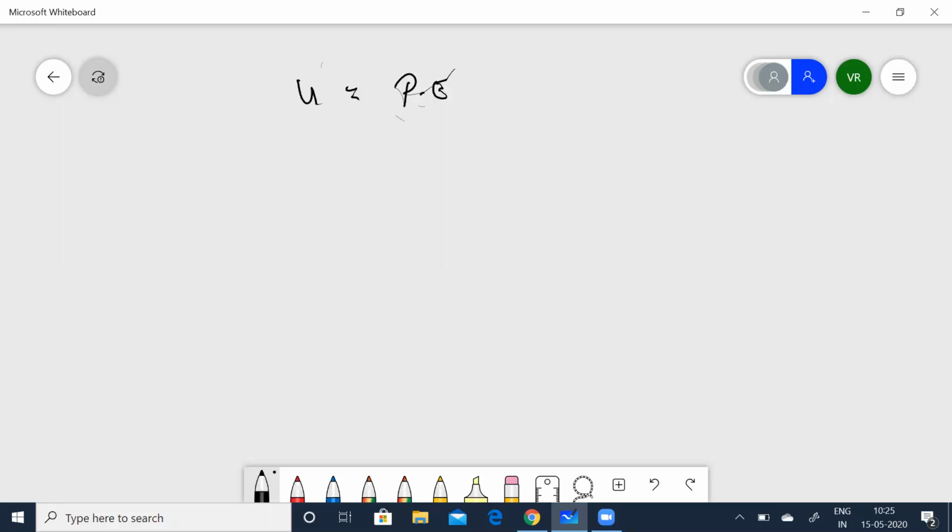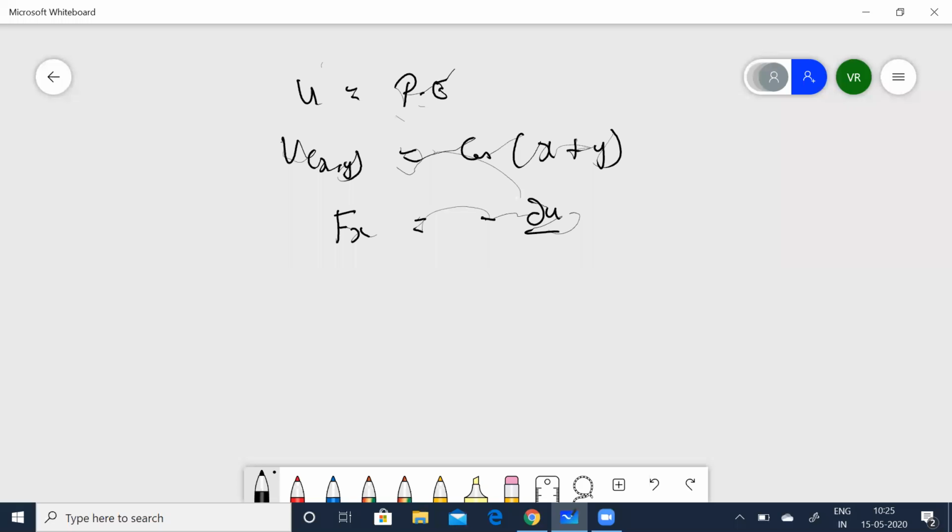He says U of x, y is equal to cos of x plus y. But F of x is equal to minus dou U by dou x.